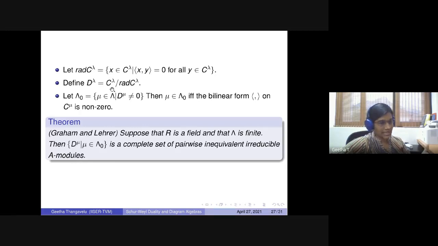So cell modules can be studied systematically, and even when you switch to a different field you can work with the bilinear form. In general this is a harder problem to look at, but people still looked at it and got very nice results.